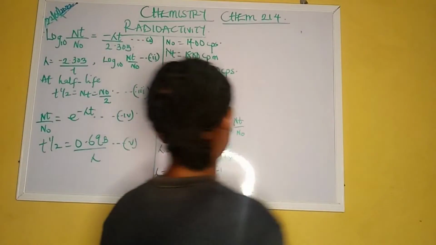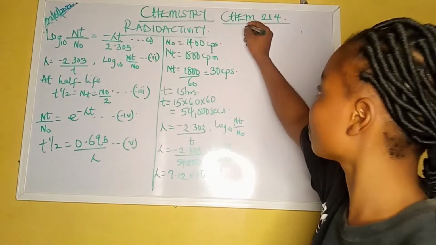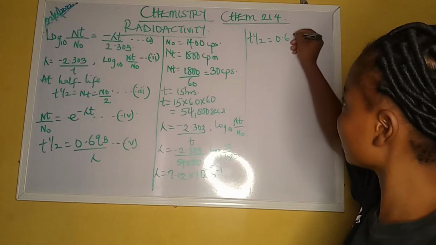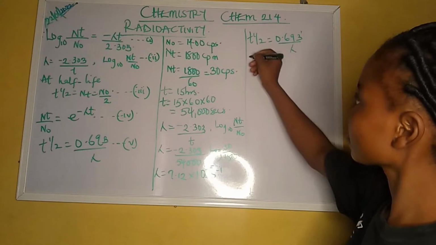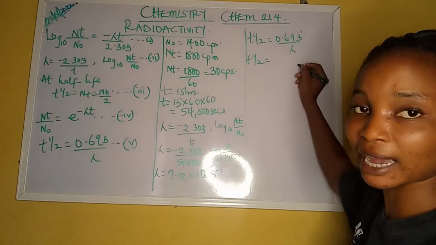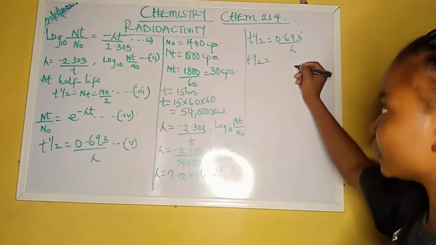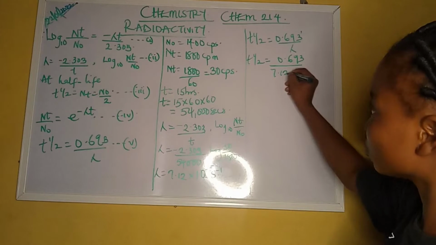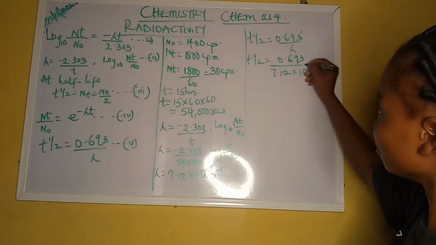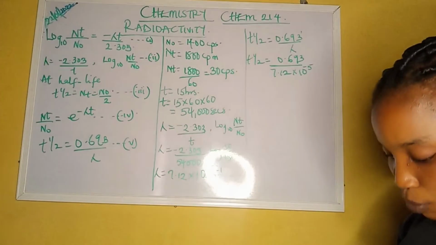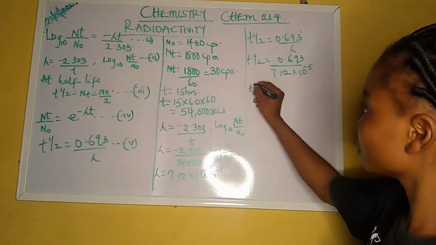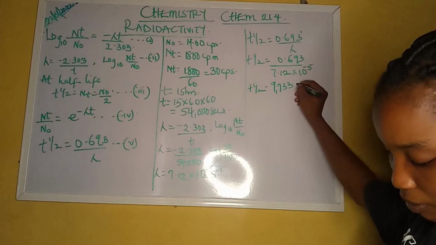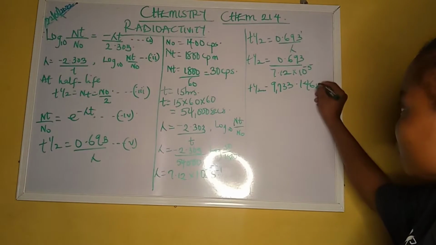So because I've gotten my lambda, it is easy for me to get my T half. Since T half is 0.693 over lambda, therefore the half-life is 0.693 all over 7.12 times 10 raised to the power minus 5. So by the time we're done calculating everything, our T half should give us 9,733.146 seconds.